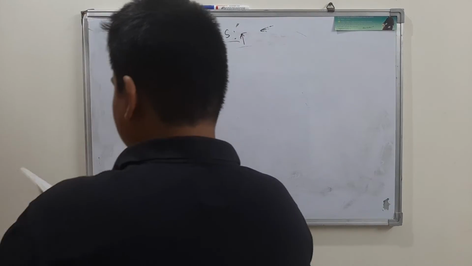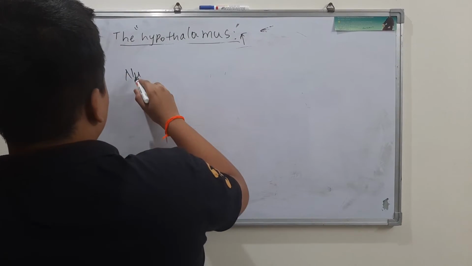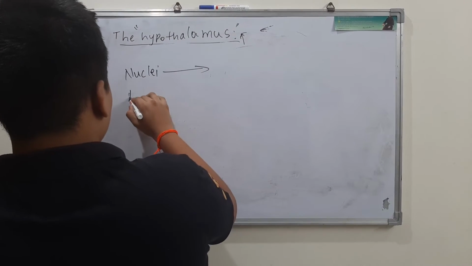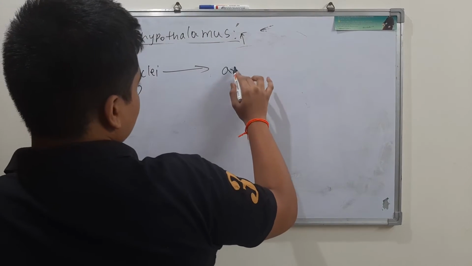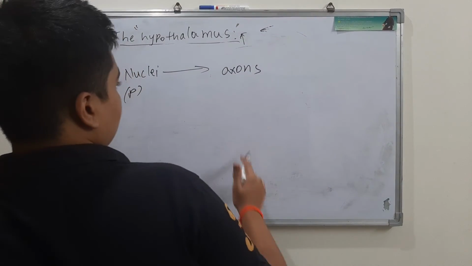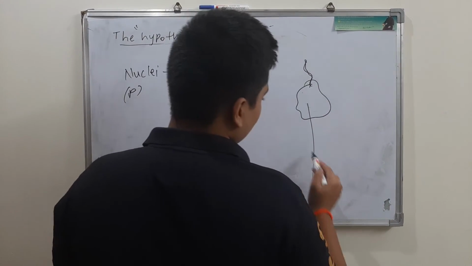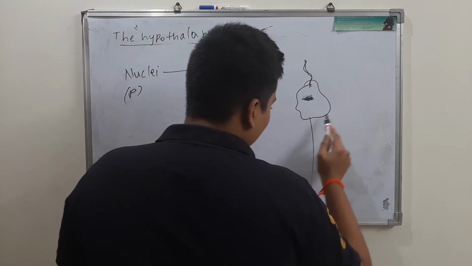First of all, in the nuclei, the hormones need to be produced. So produced here, I am putting P. Next, the axons of the neurons of these nuclei. See, something I am drawing here. This is your neuron.